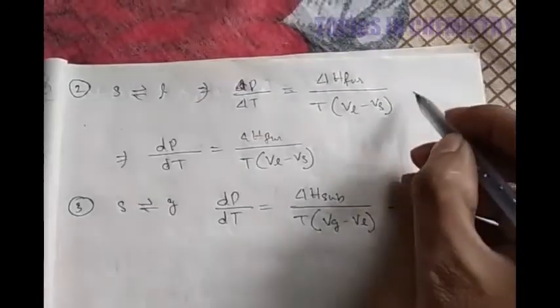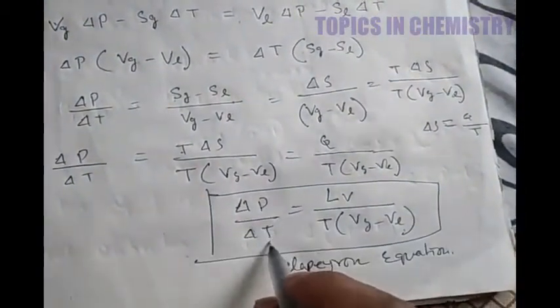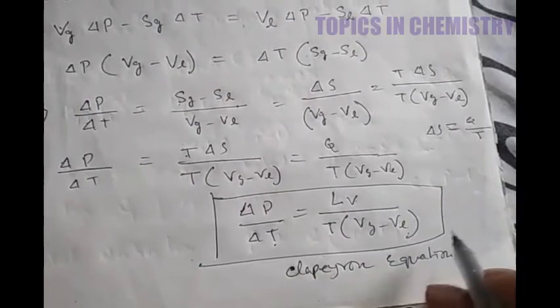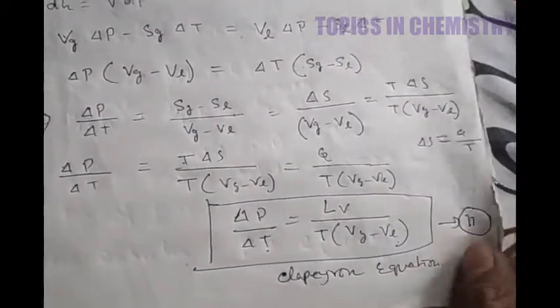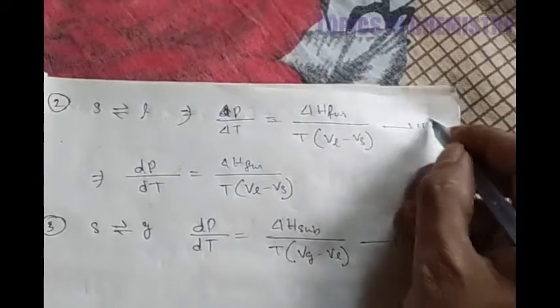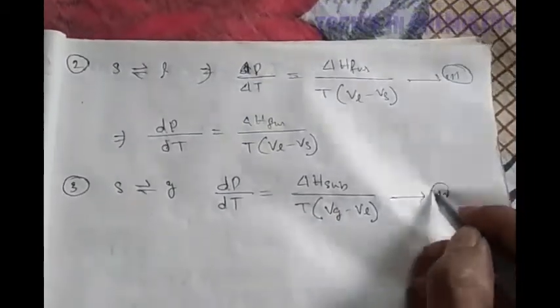So you have got three equations. First, dP by dT is equal to Lv by T (Vg minus Vl). That is the Clapeyron equation, equation number 2. This is equation number 3, and this is equation number 4. So 2, 3 and 4 are three important equations, and these three equations are called Clapeyron equations.